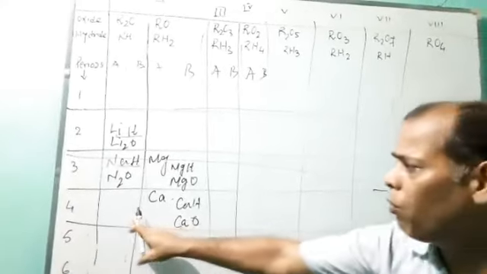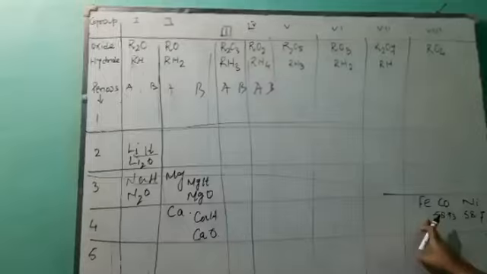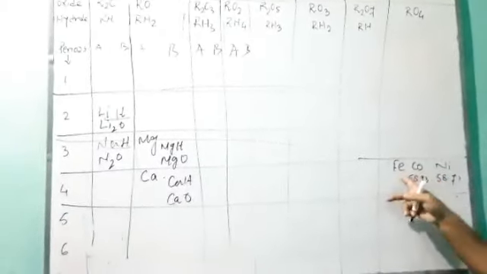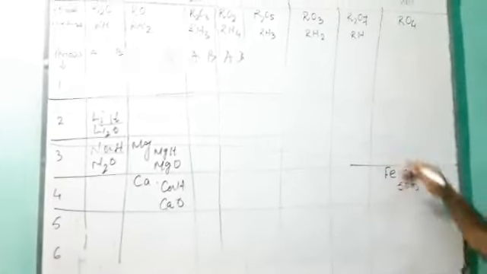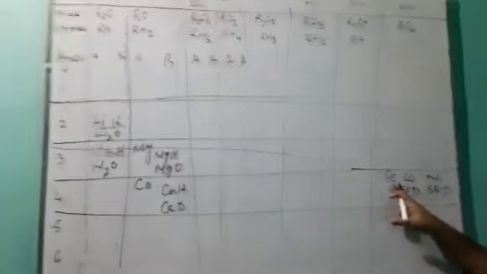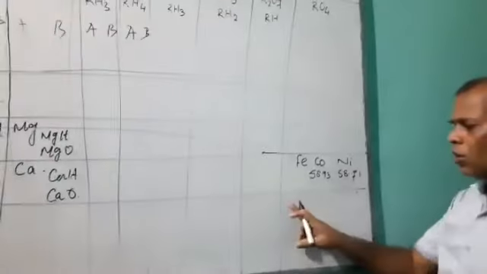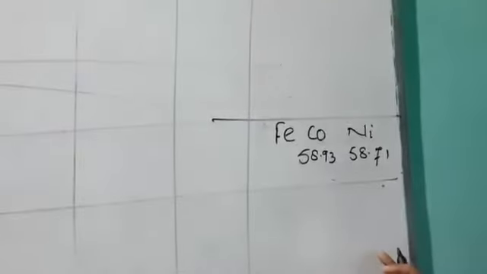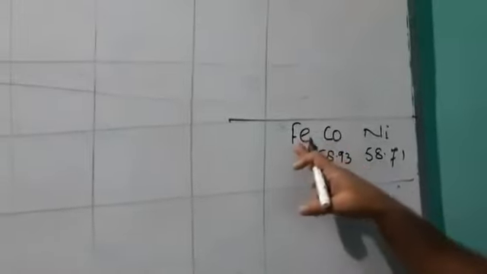And in group 8, from the 4th period, 3 elements are placed. Like here you see iron. These elements start from the 4th period, and in the 8th group, 3 elements are placed: iron, cobalt, nickel, ruthenium, rhodium, palladium, osmium, iridium, platinum.